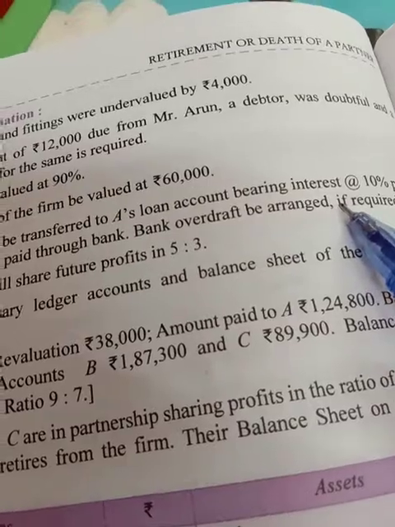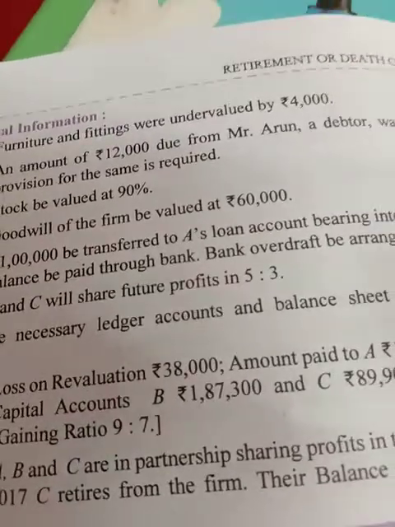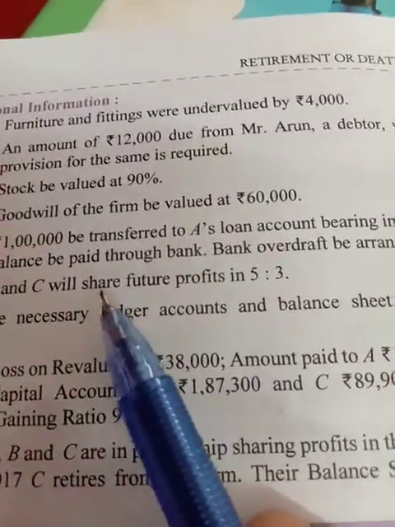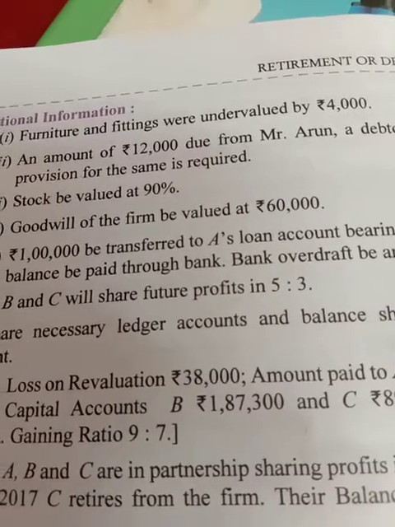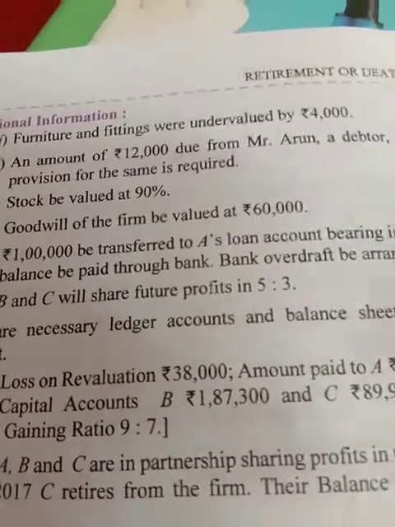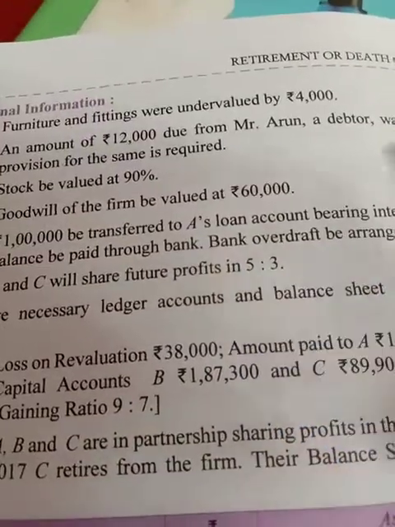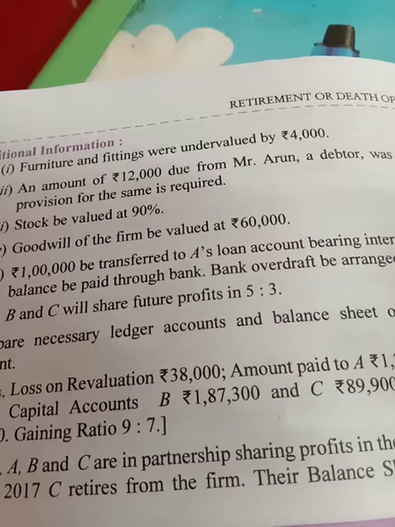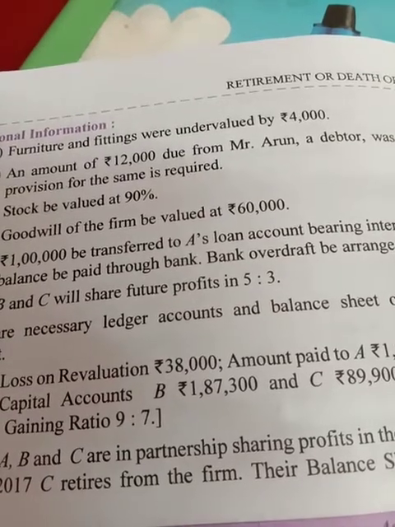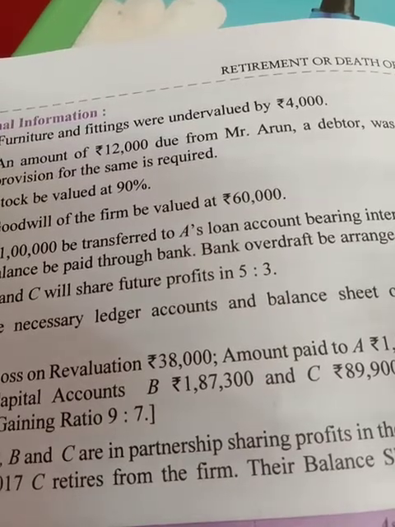No need to make any loan account as such. It is said that the balance of capital account equal to 1 lakh is transferred to his loan account, and on his loan account 10% interest is to be given next year, until the loan is paid. The balance is to be paid through bank. Bank overdraft, if required, can be arranged. Suppose A's capital account is coming to more than 1 lakh, then the amount more than 1 lakh is to be paid by bank first, and after that the balance of 1 lakh is transferred to A's loan account.